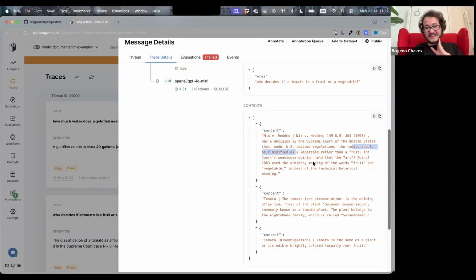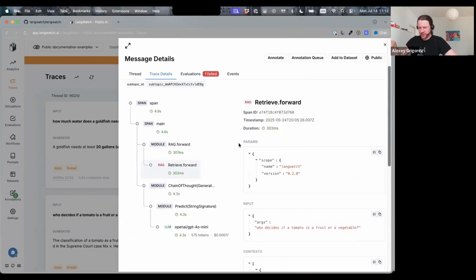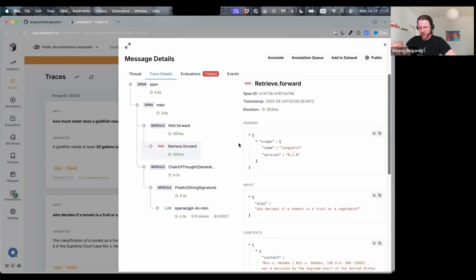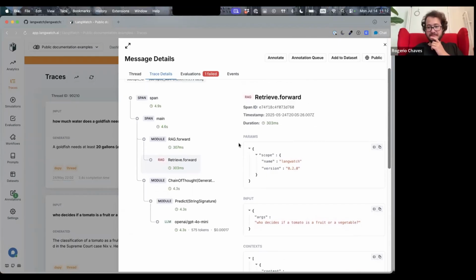In this particular example, we have monitoring for a RAG application, which queries Wikipedia for the questions that users ask. Exactly. Okay.